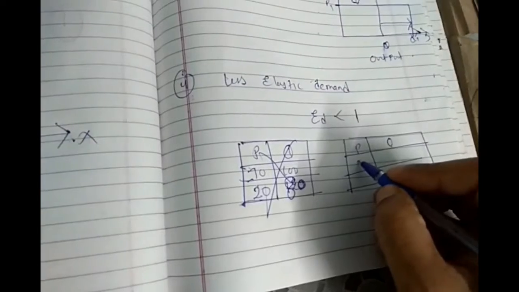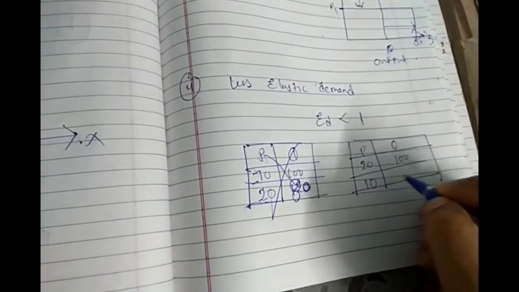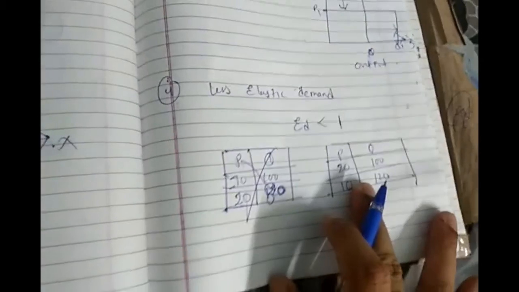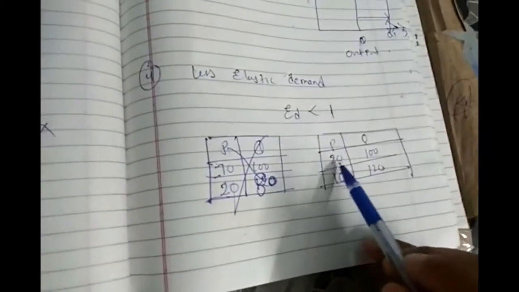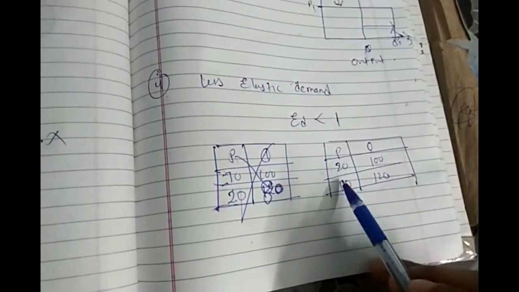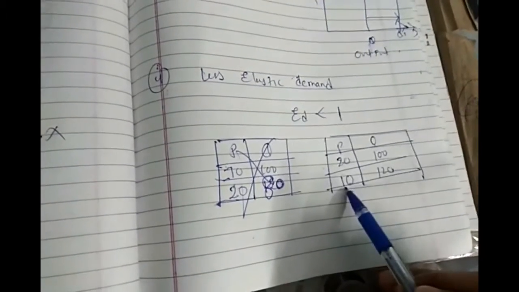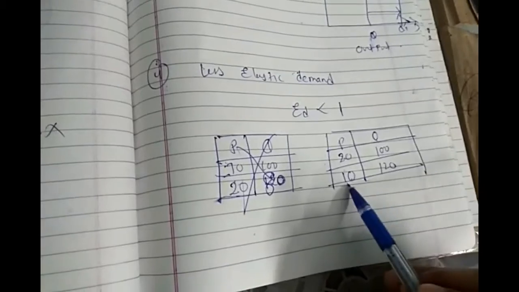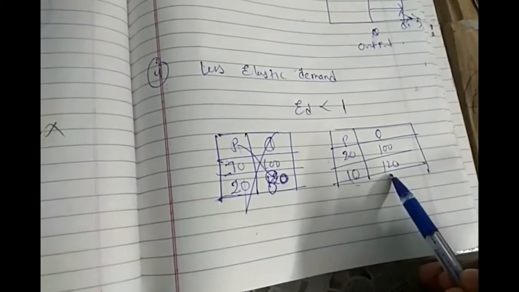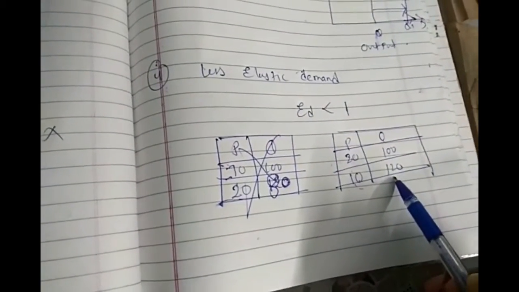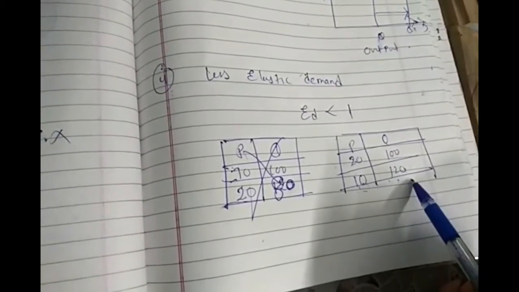At 20 rupees 100 units are demanded, and at 10 rupees 120 units are demanded. So you will see the effect: the percentage change in price is approximately 50% and the demand has changed by only 20%. So you can see that this type of goods have less elasticity of demand.